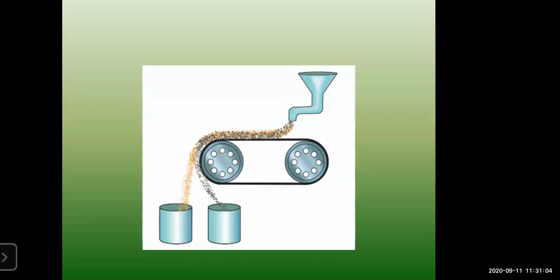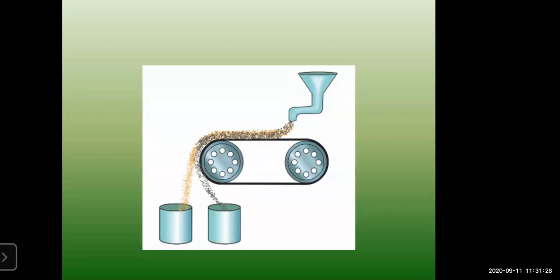The particles of the non-magnetic part in the ore are not attracted towards the magnetic roller. So when powdered ore comes out, the magnetic roller will attract all the magnetic particles, and the non-magnetic particles get collected in a separate collector.